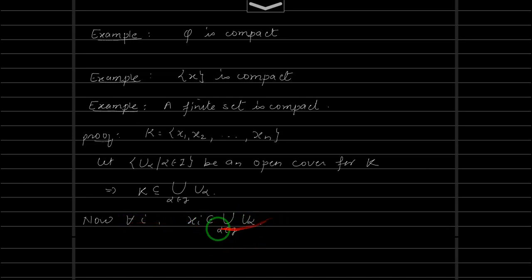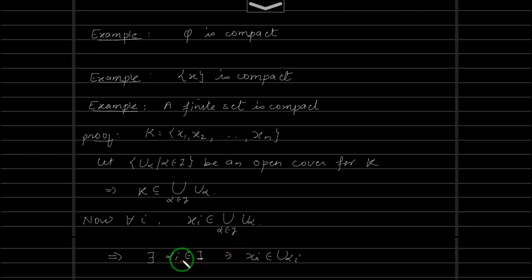This implies, let me go on to the next page. Let's write here. This implies there exists some alpha i for each i. There exists some alpha i belonging to the indexing set I, such that this xi will be in U alpha i, because xi is in the union. That means xi will be in one of them, maybe in all. We are not bothered, right? But at least one set is there where xi is in.